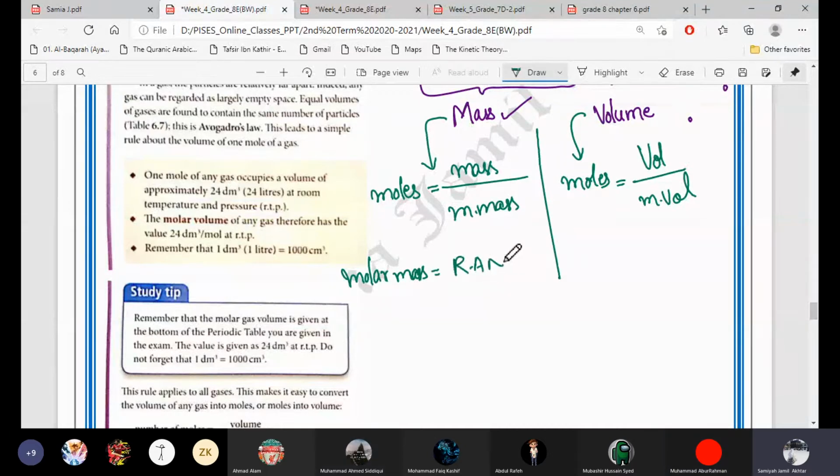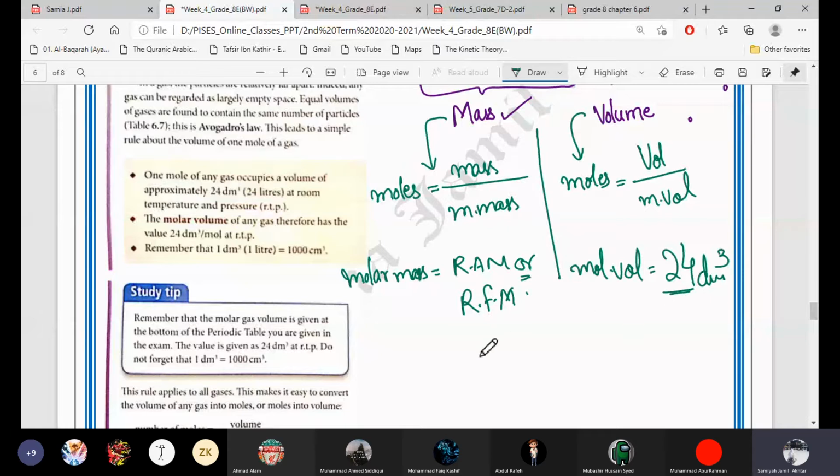Yes, it's RAM or RFM. Okay, if it is an atom or an element, a single element, then we will use RAM. And if it is a compound or a molecule, then we will consider its RFM. So molar mass is equal to RAM or RFM. And molar volume is equal to? 24 decimeter cube. Very good, 24 decimeter cube.